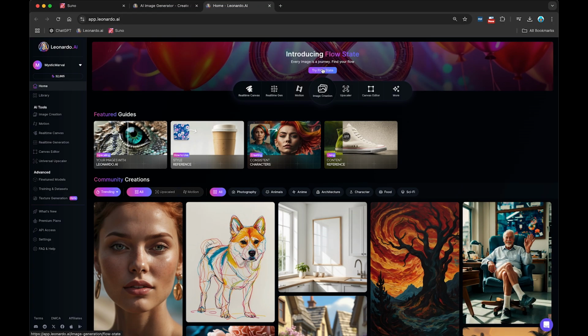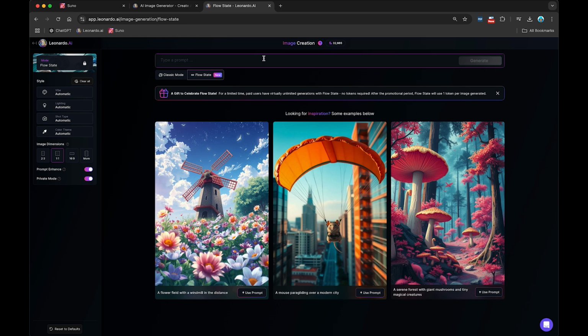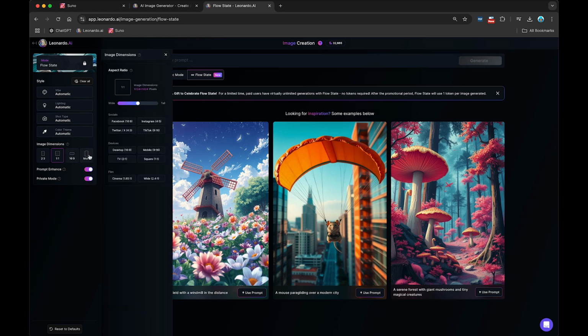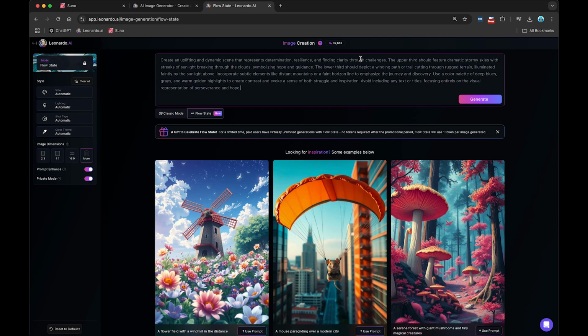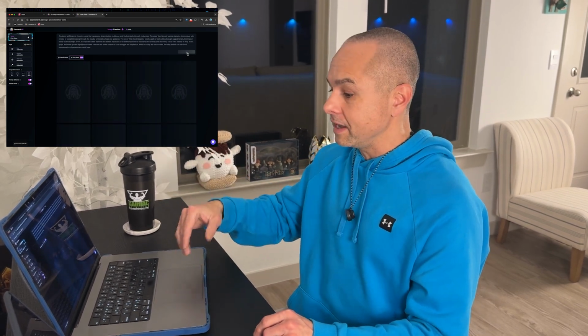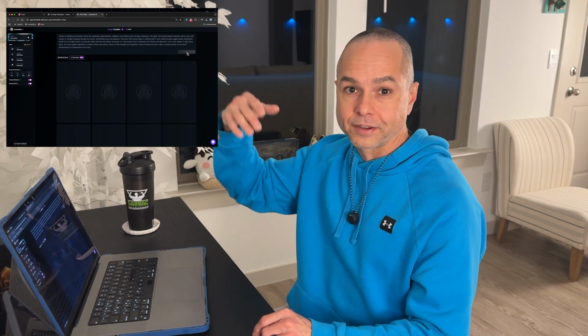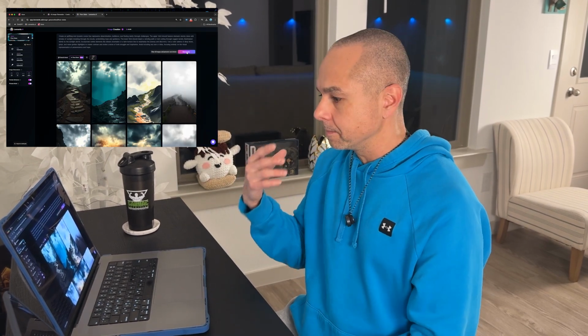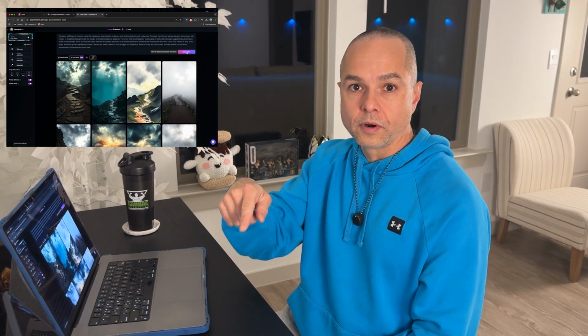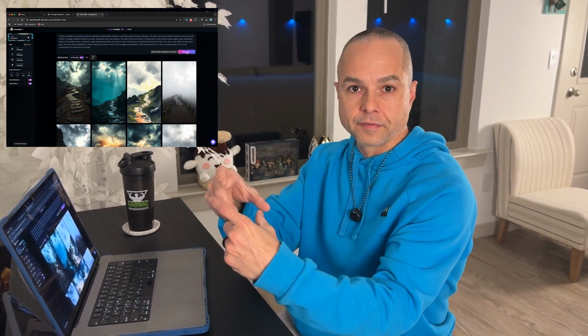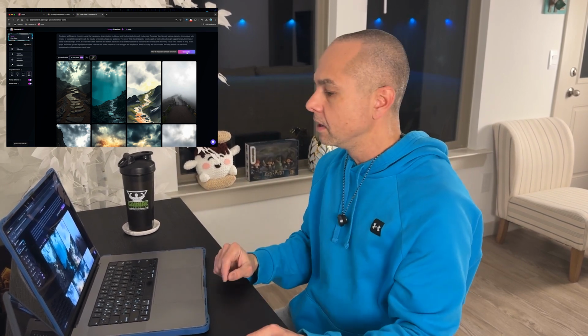What's so cool about this? Well, I'll show you. Image dimensions. We're doing a TikTok, so definitely 9:16. I'm going to paste a prompt in here and tell it to generate. Now this is what Flow State does. It just keeps creating, and as you scroll down, it creates more. When you find something that triggers you, like I like this, I like that, you can click on it to see, show me more, and then it'll start to generate more based off of that. And you can keep going deeper and deeper if you like.